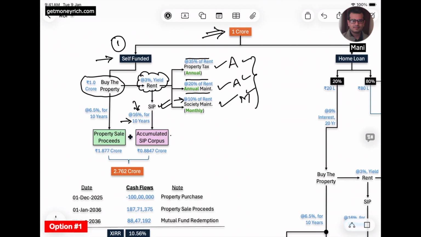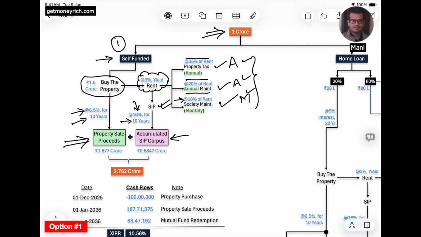He would have accumulated some mutual fund units through the SIP. So he will have some mutual fund units, and his property will also appreciate in these 10 years. So what I have assumed is that his property will appreciate at the rate of 6.5% for the next 10 years. So after 10 years, he will have two things in his hand.